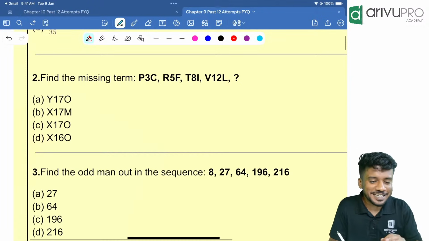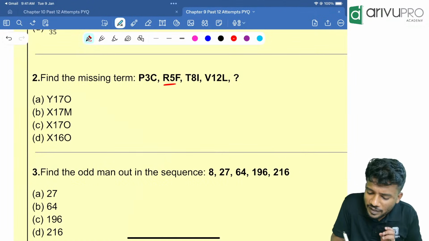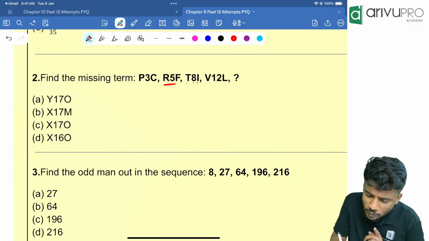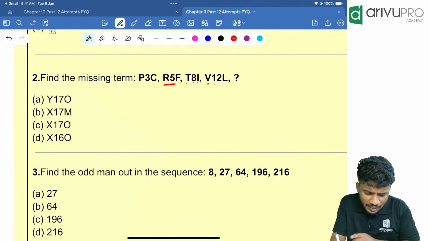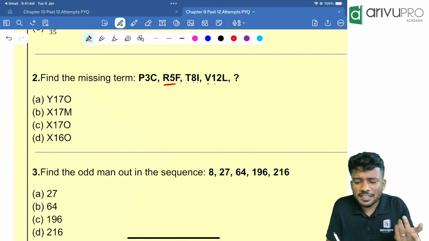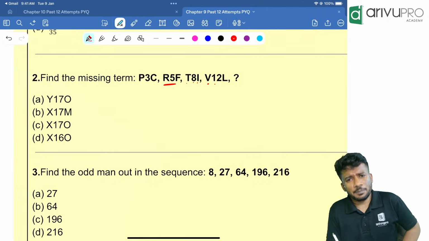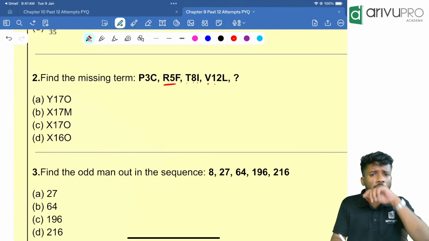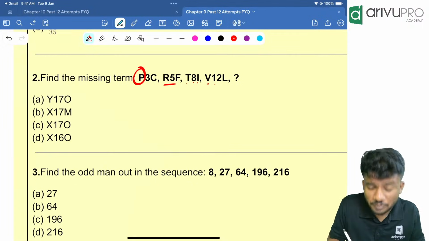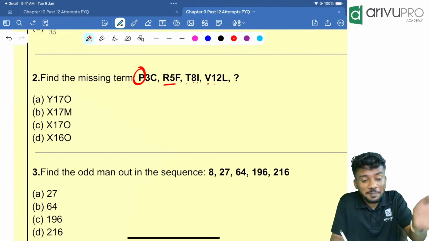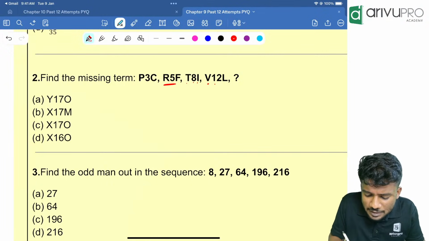Yes, next question. P3C R5F T8 IV12L is how much? This question I think we have already solved in one of the MTPs in the marathon. So here, P is becoming R.